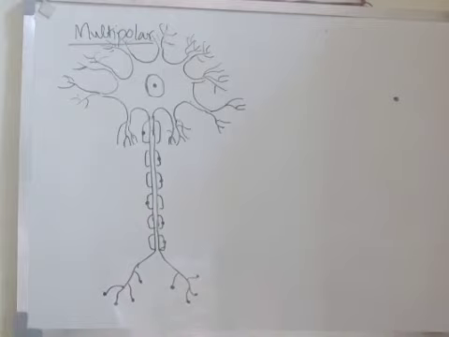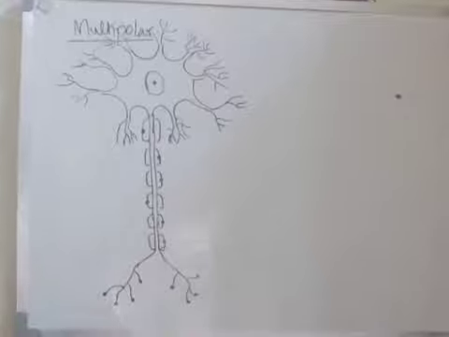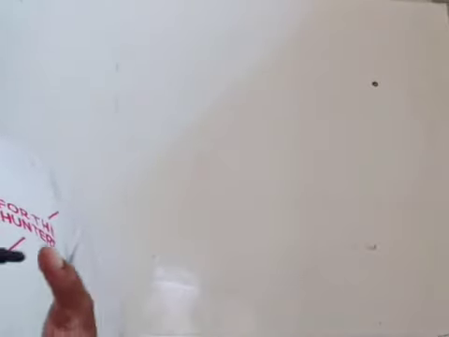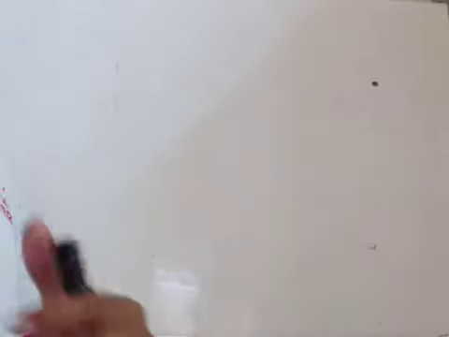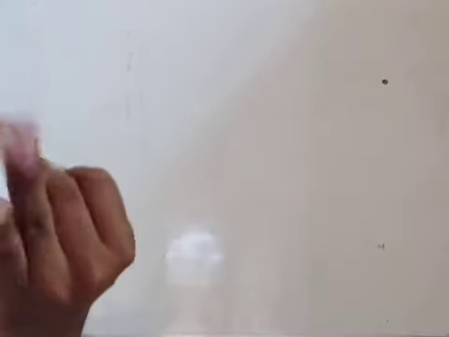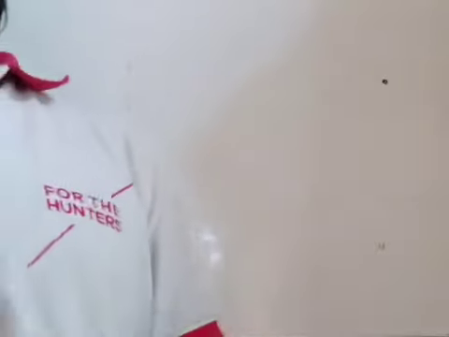Neurons are of different types based on their structures: multipolar, bipolar, pseudo-unipolar and unipolar. So, dear students, these neurons are there in the human body, classified according to the number of their processes. So let's move to more details about multipolar.